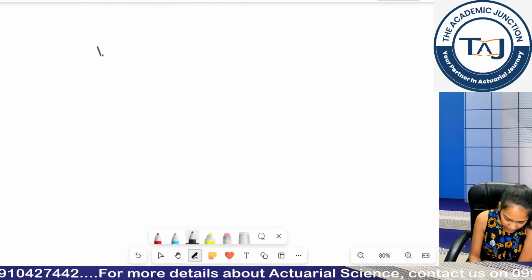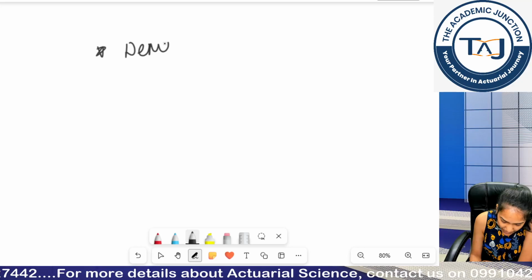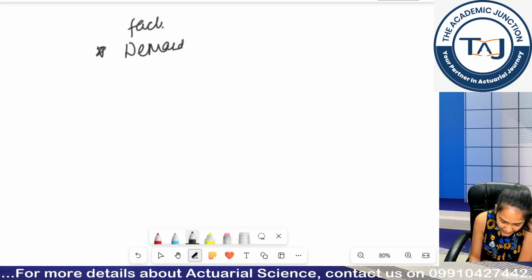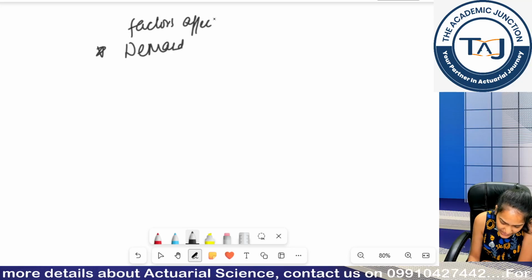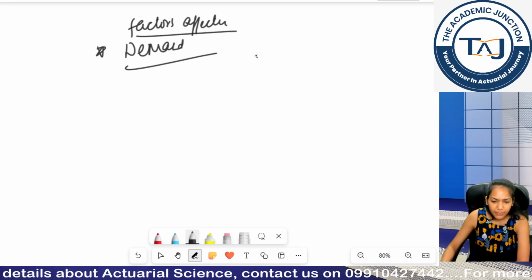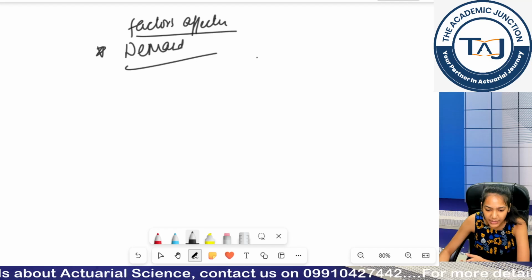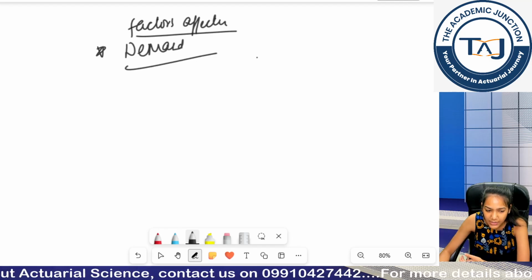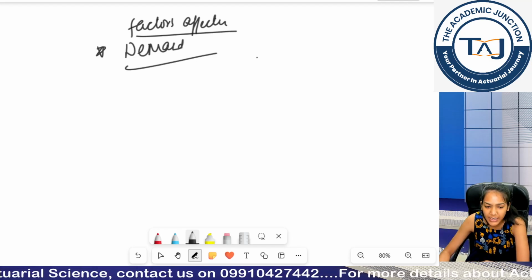Now, we will talk about demand or factors affecting demand. First factor was very simple, price. Price would affect my demand. This is the core affecting factor, right? What other factors can be there?